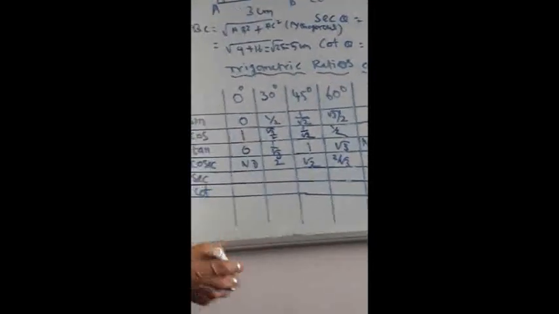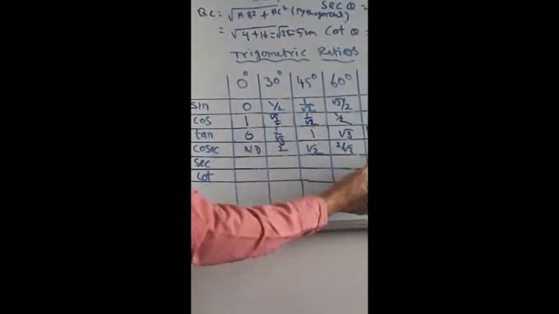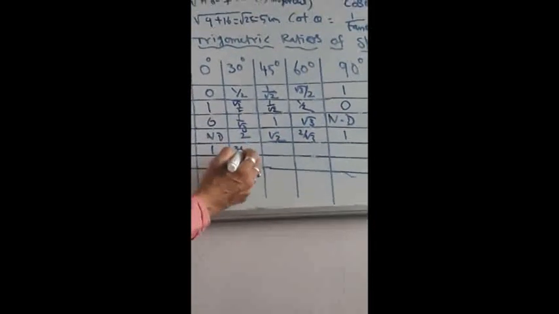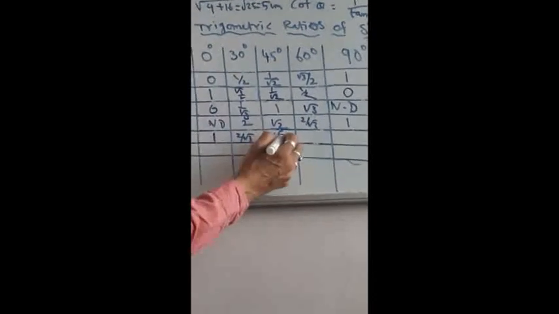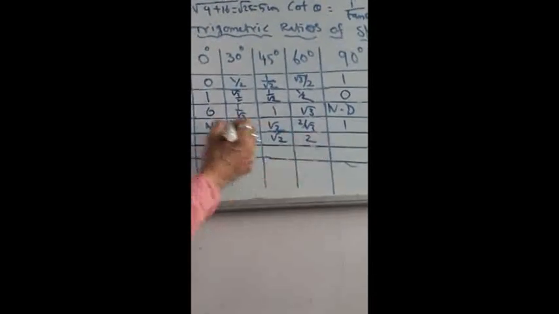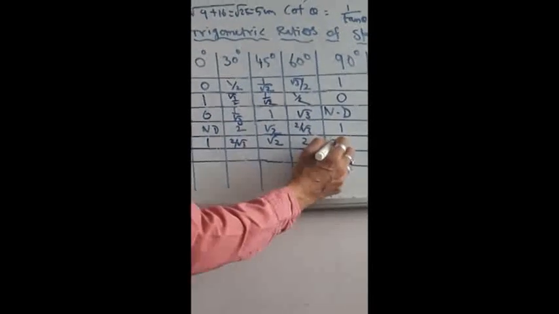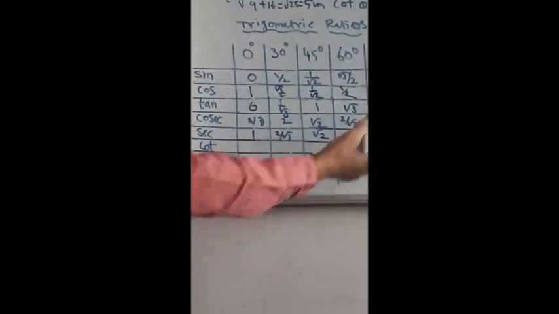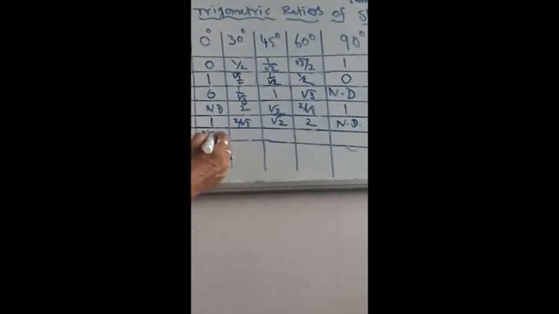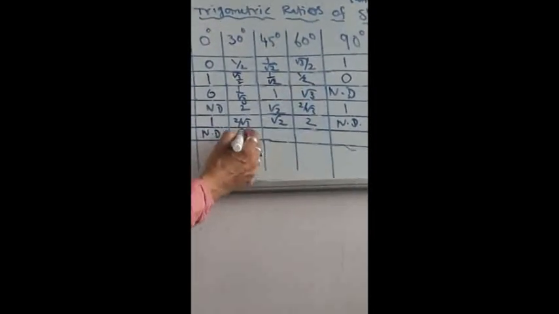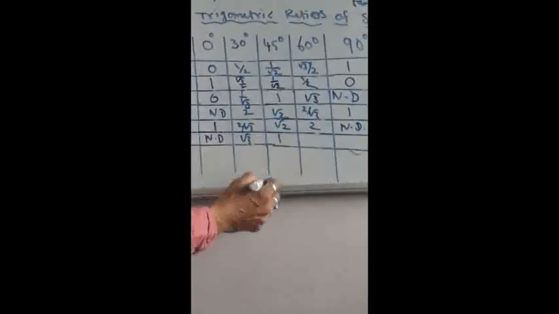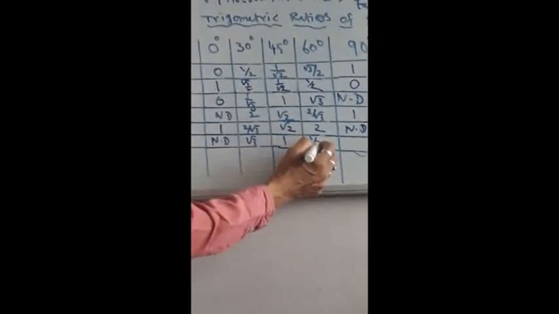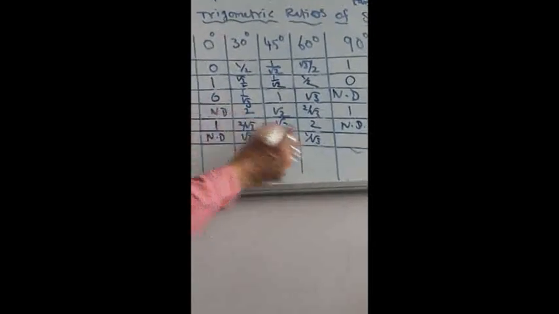Okay, then for secant theta, again very easy. Again you should write in the reverse order. That means the 1 I wrote here, you write here. The 2 by root 3 I wrote, you write here. Then root 2, write the same. Then this 2 goes here. Then the not defined I wrote, you write on this side. Okay. Then cot theta also becomes very easy. The tan theta values I wrote, you make them in reverse order. That means write not defined at the start. Okay. Then the root 3 that is there, you write here. Then the 1 comes, you write here. Then 1 by root 3, write here. Okay. Then you write the 0 value here.